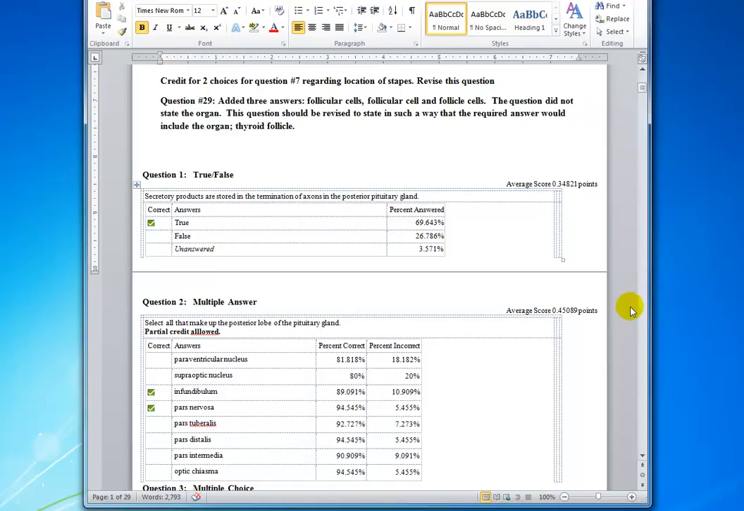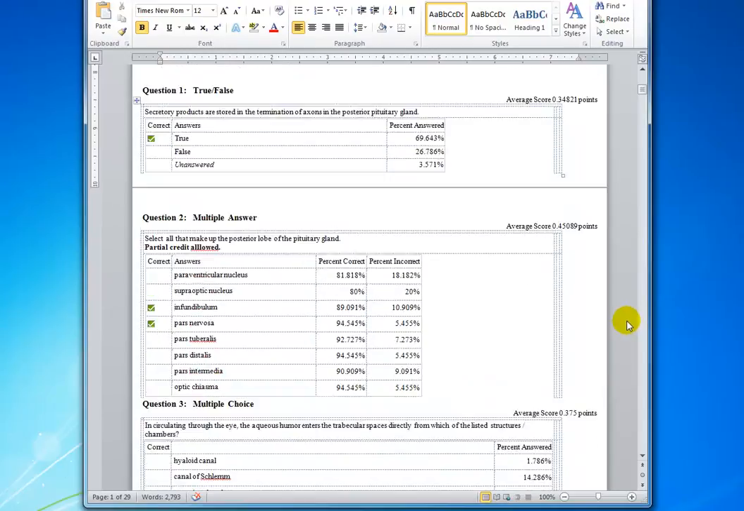Secretory products are stored in the termination of axons in the posterior pituitary. About 70% of the class got that correct. Remember that the hypothalamus has two bodies of neurons that have axons that terminate in the posterior pituitary. And so it is true, and the products are oxytocin and antidiuretic hormone. And they're stored in these terminations called Herring bodies.